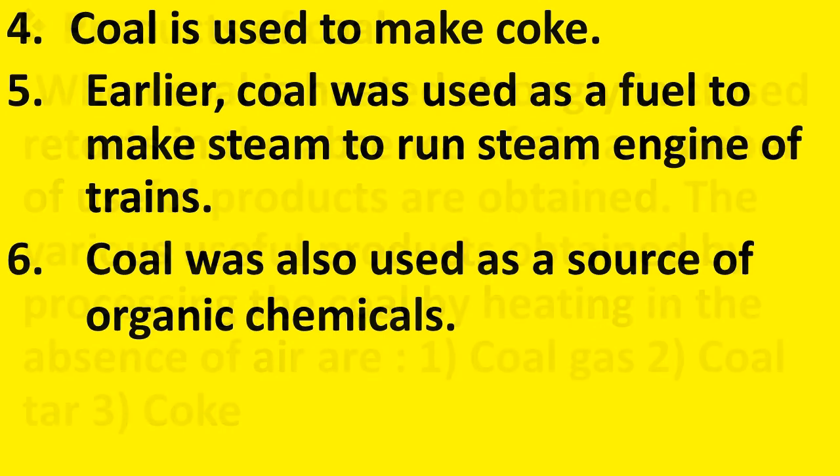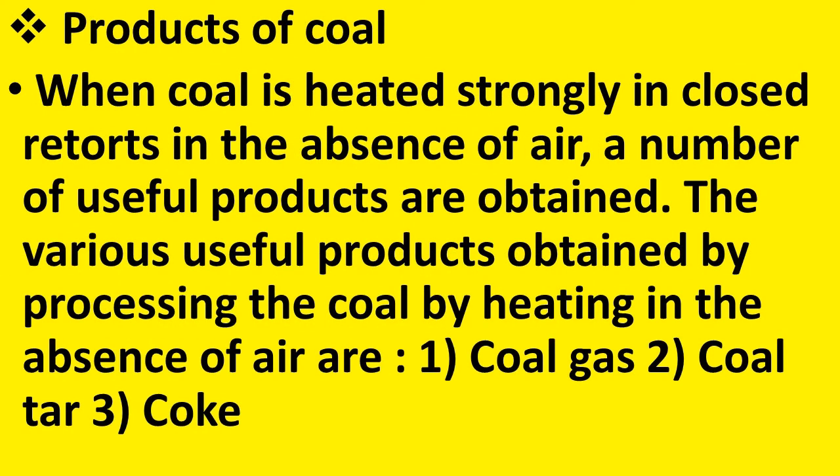Now let us see what are the products of coal. When coal is heated strongly in closed retorts in the absence of air, a number of useful products are obtained. The various useful products obtained by processing the coal by heating in the absence of air are coal gas, coal tar and coke. So, which are the products of coal?